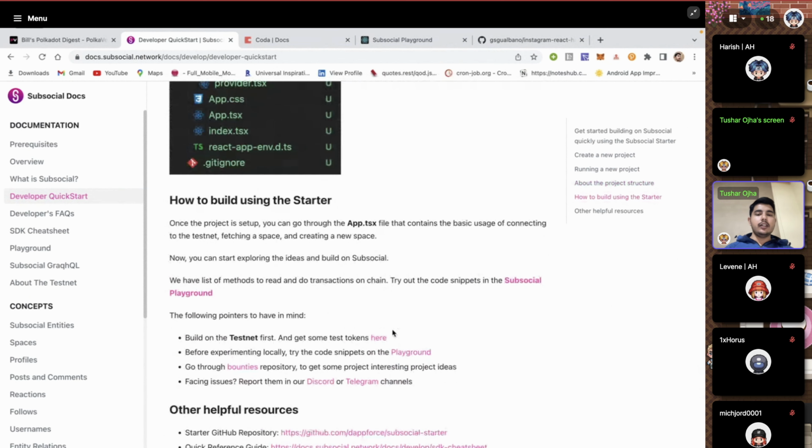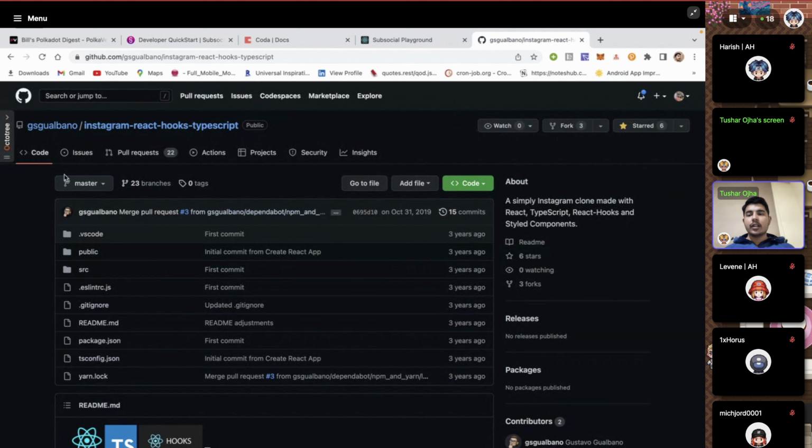Next, we would need a UI, user interface. To save time and not cover in this session everything about how to design a user interface for Instagram, there is a very interesting open source project which was created about 3 years ago. So now let's use this project's user interface, the UI part, connect it to the blockchain, and make it a decentralized Instagram in minutes.